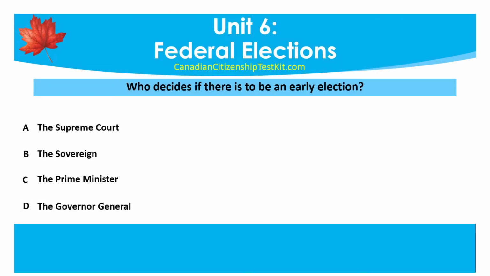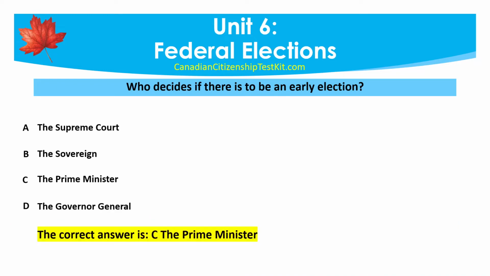Who decides if there is to be an early election? A. The Supreme Court. B. The Sovereign. C. The Prime Minister. D. The Governor General. The correct answer is C. The Prime Minister.